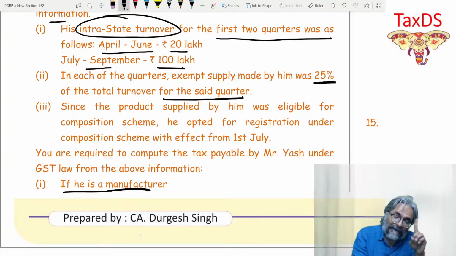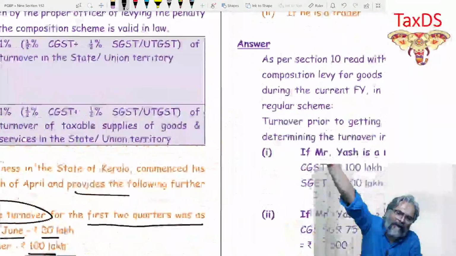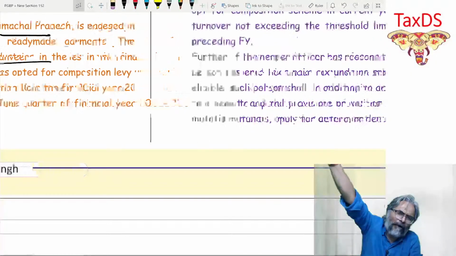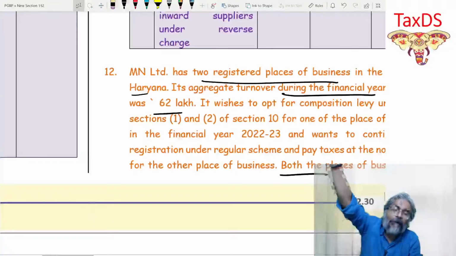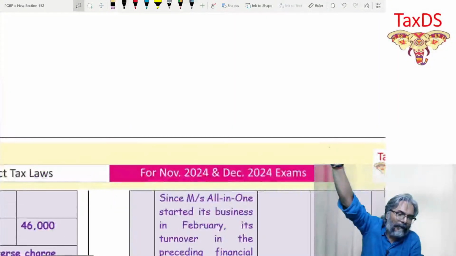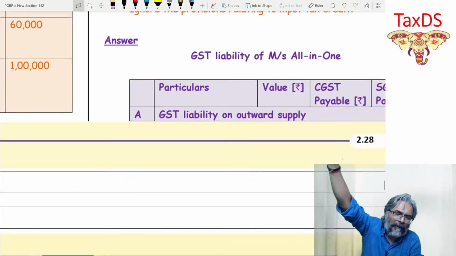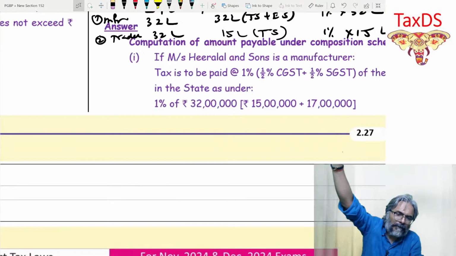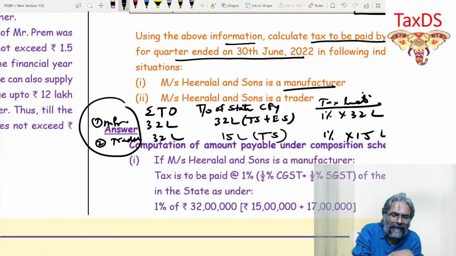So I think the format I already prepared is the same way. If he is a manufacturer and if he is a trader, how are you going to prepare the format? You know how you are going to prepare the format. The format is known to all of you now, already known. This is the format.